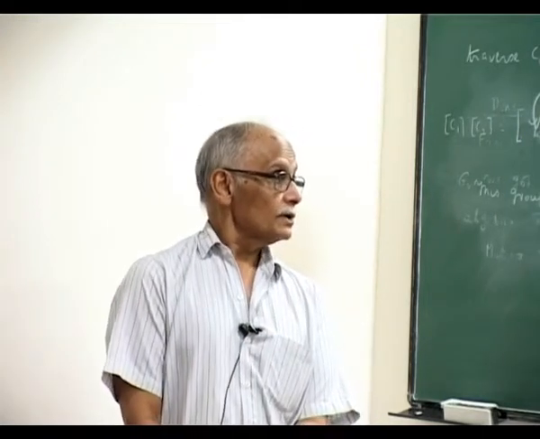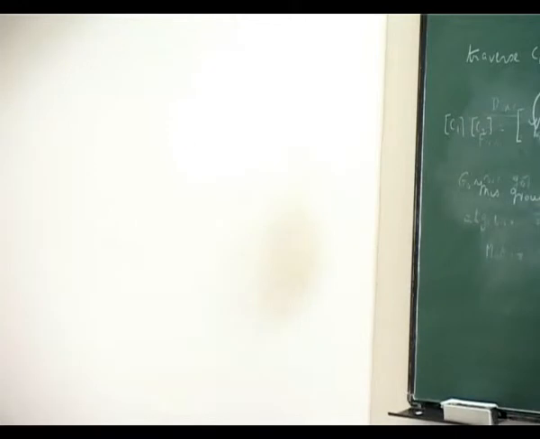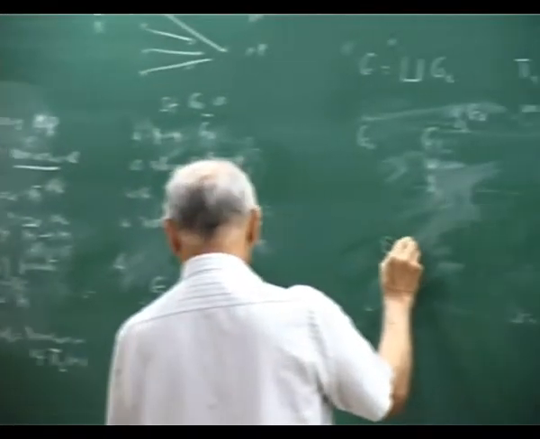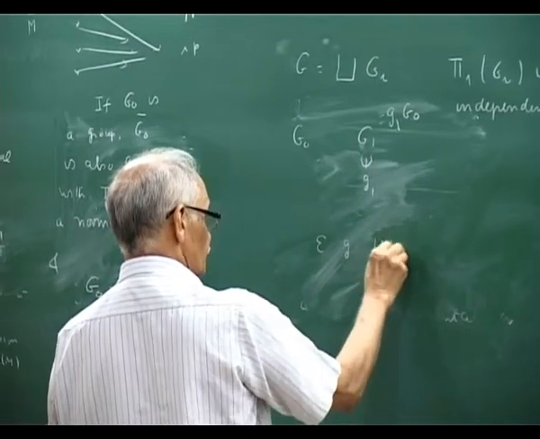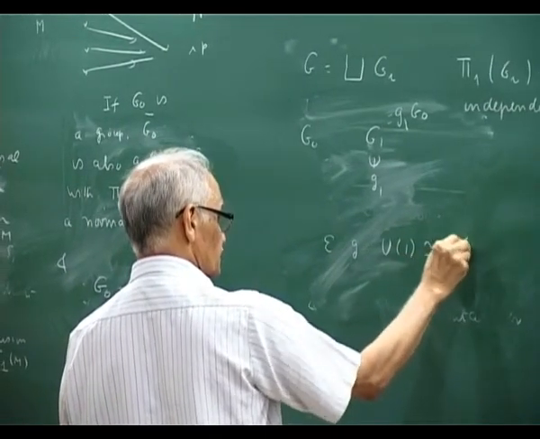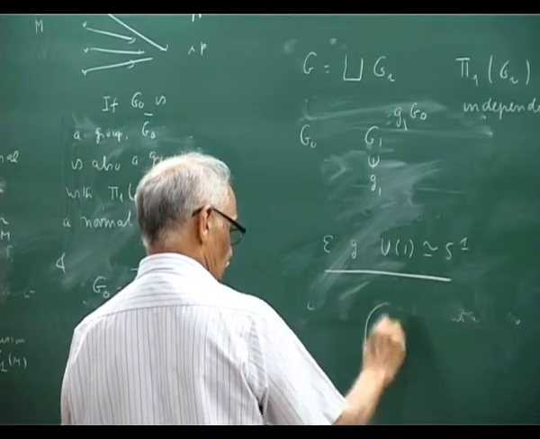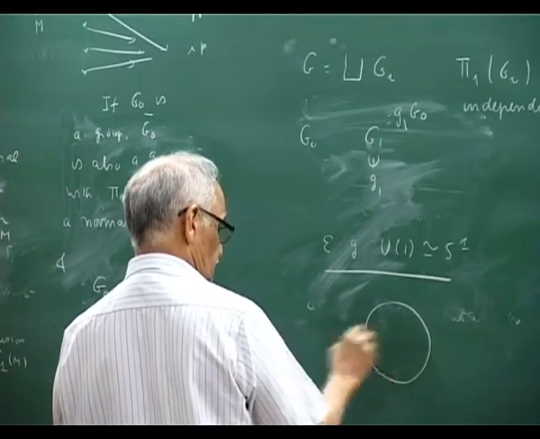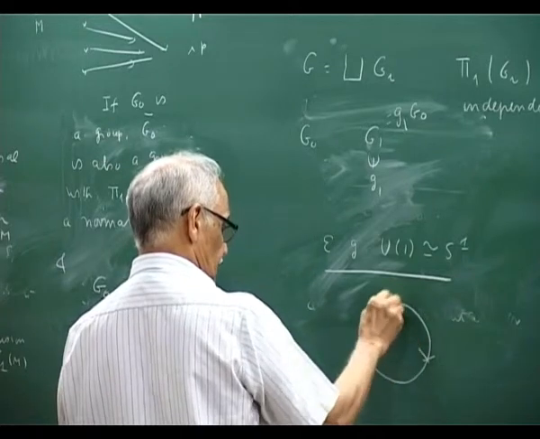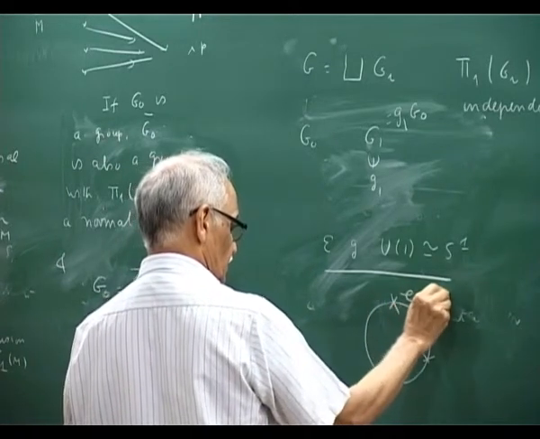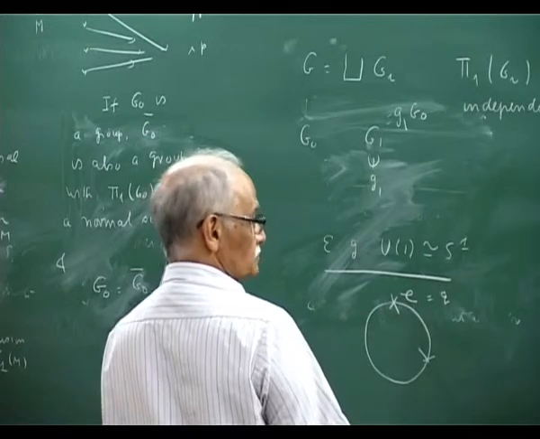Okay. So I want to check now. Let us consider the group example, the group U1, which is topologically a circle, right? So I take a circle and I choose my base point to be Q.